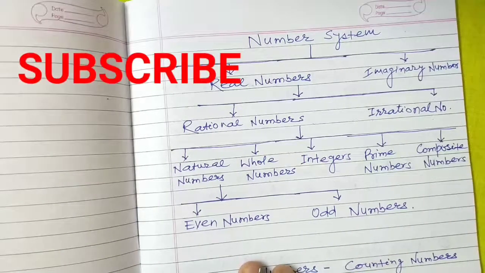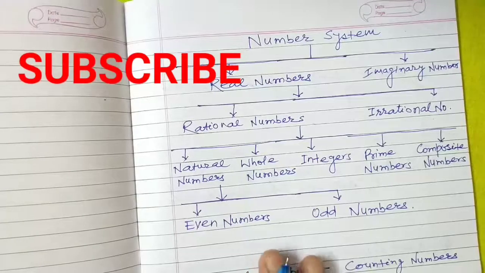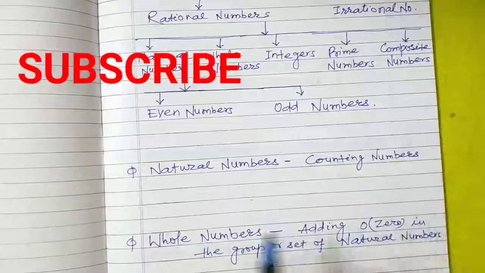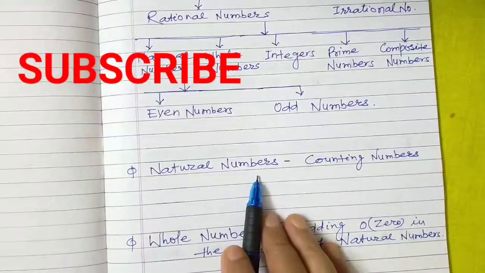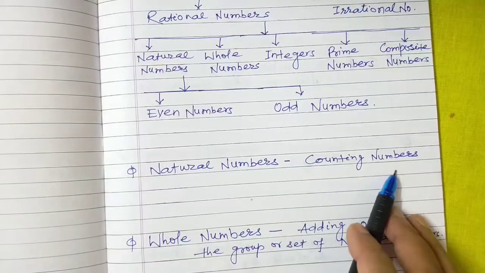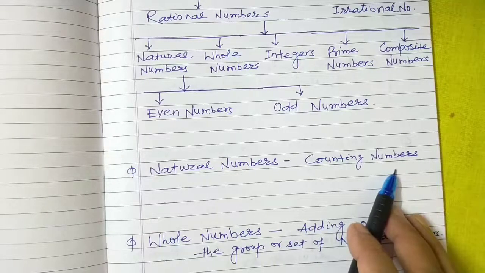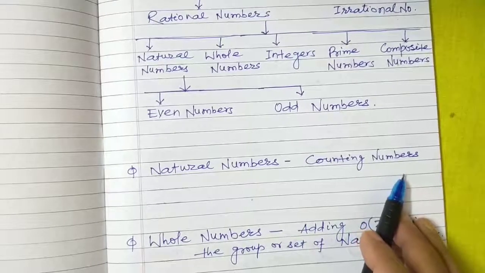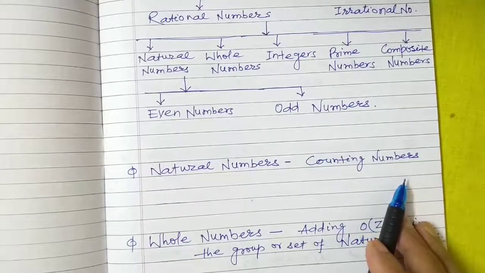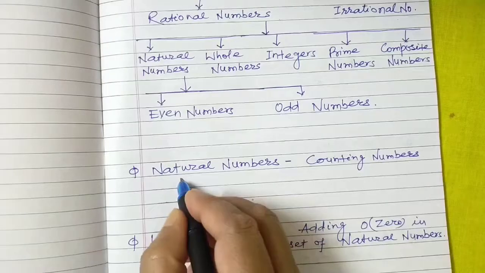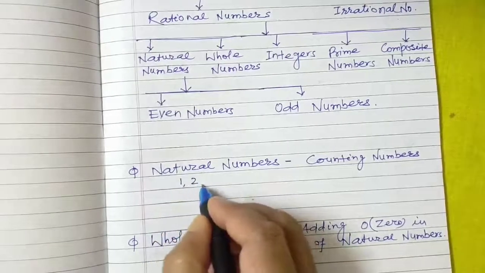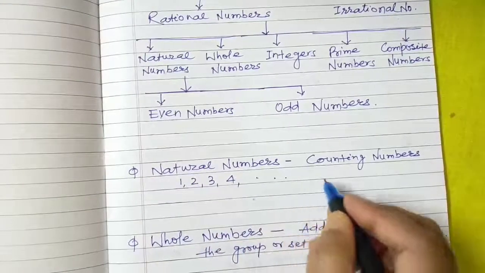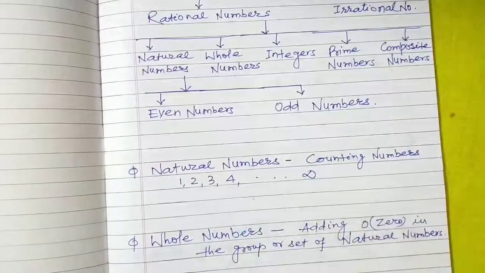So one by one we will learn about these numbers. So let's start with natural numbers. Natural numbers are counting numbers, meaning all those numbers which we use in counting are natural numbers, and this begins with 1, further 2, 3, 4, and so on to infinity.